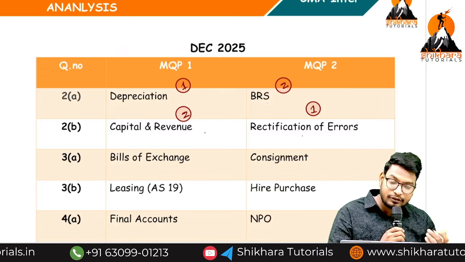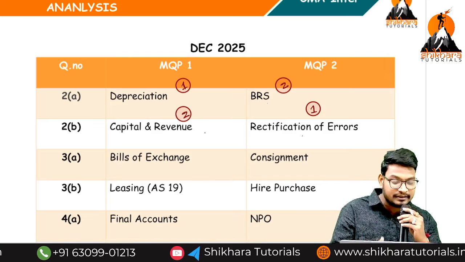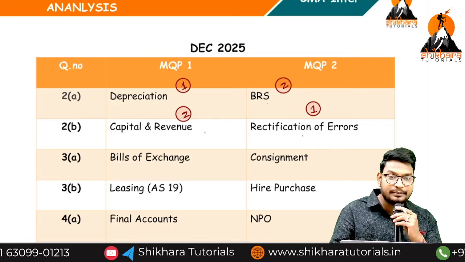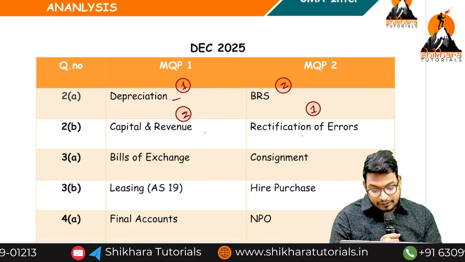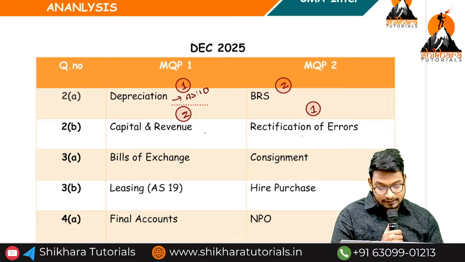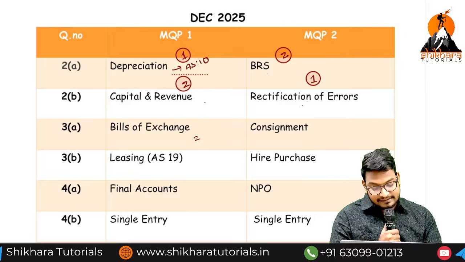If you are doing the third time revision, it will take 2 hours. Capital and revenue is a simple topic. Depreciation is simple. Depreciation means including what? AS10 also you should study. Okay guys. And next one, bills of exchange or consignment.